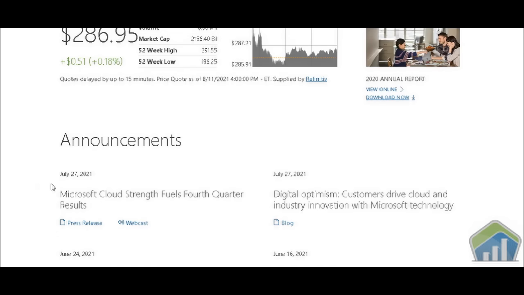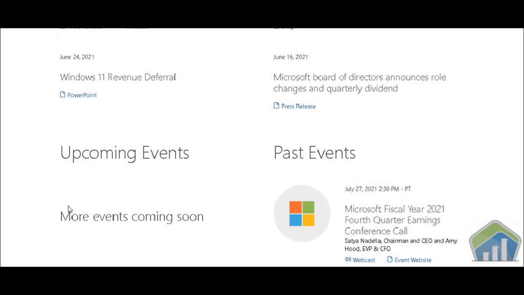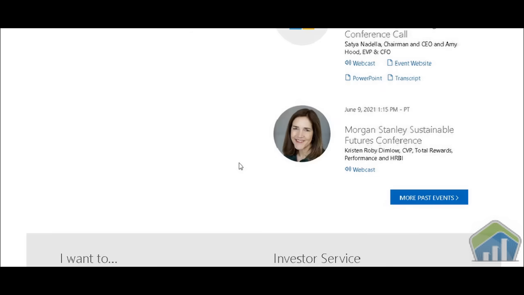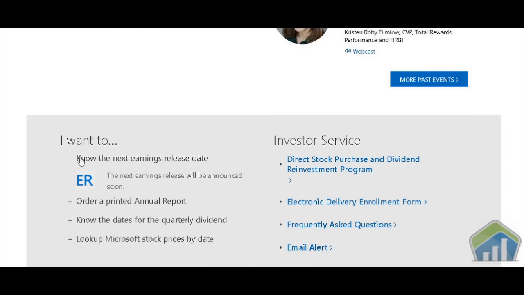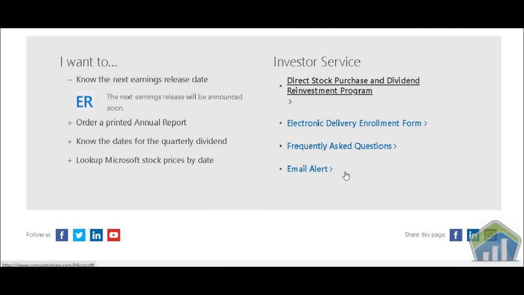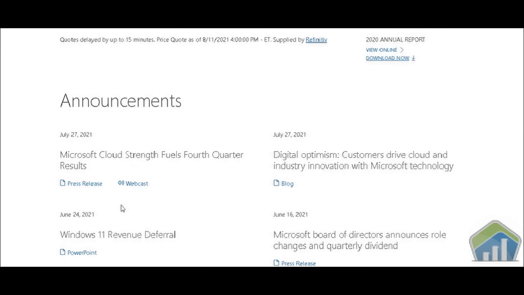They have their different announcements. So July 27th, showing different things that they put out on their blogs or whatever. We have upcoming events, more events coming soon, past events, and different stuff they have right here. Investor services. We have email alerts. I always tell you guys to take a look at the email alerts. If you want to know what's going on with Microsoft, go ahead and put your email in and start sending you alerts. Most of the time I get alerts for other companies on a weekly basis, or anytime they have some type of event coming up.